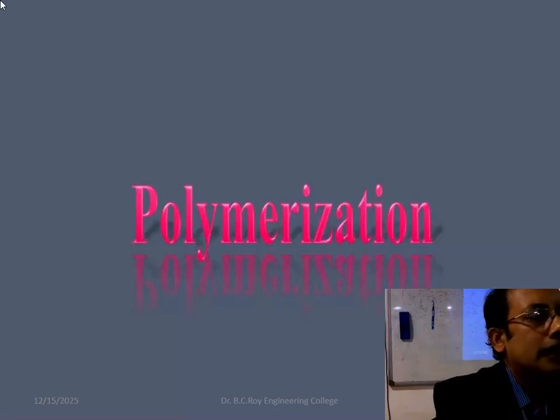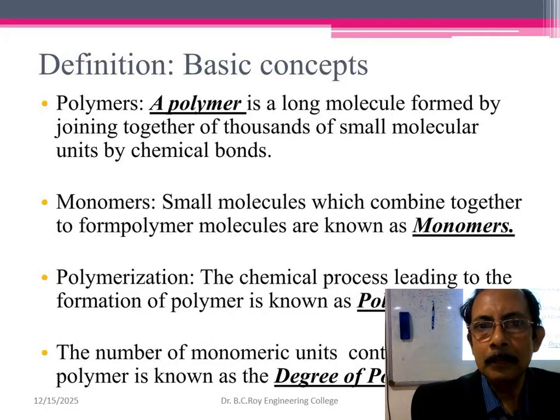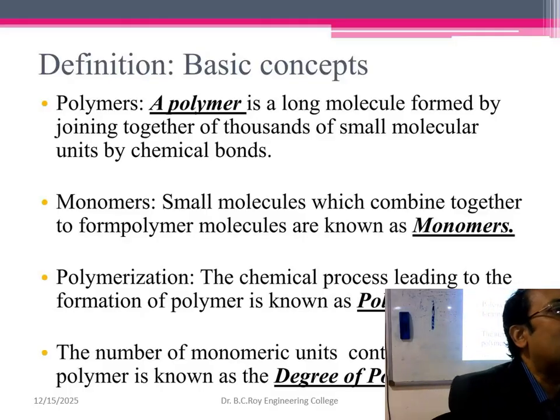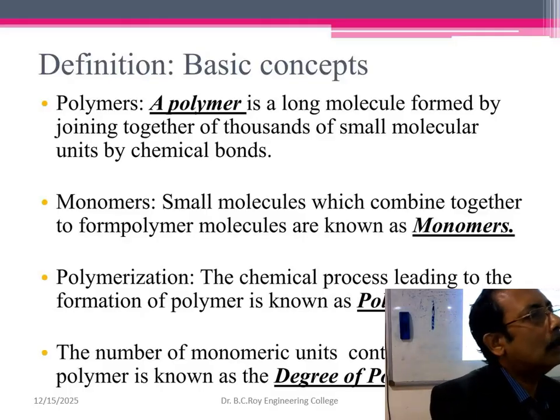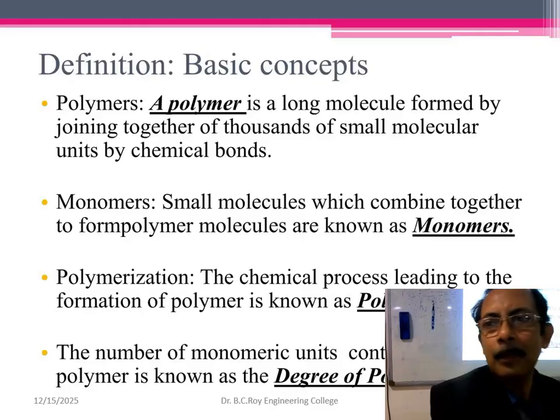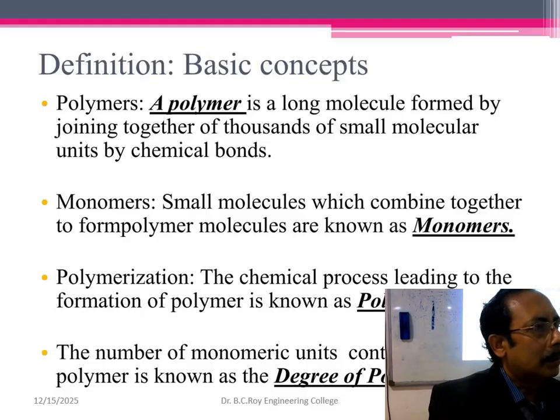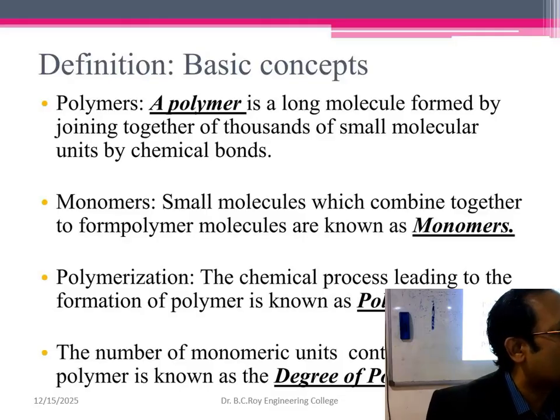Now we continue with the topic polymerization. What is the definition of polymerization? What is a polymer? Just have a look. A polymer is a long molecule formed by joining together thousands of small units called monomers. So many monomers join together to form a chain-like molecule called a polymer.